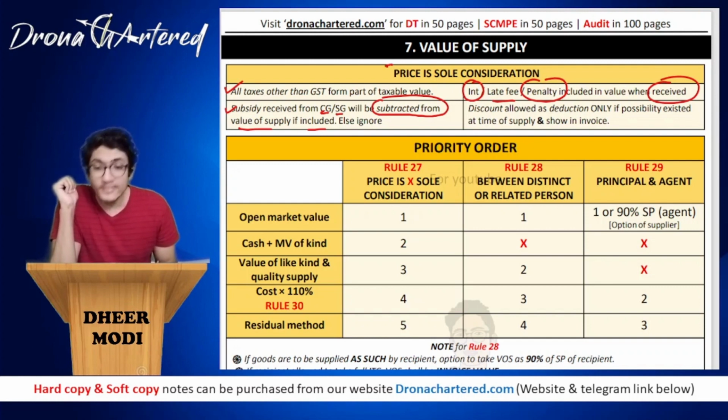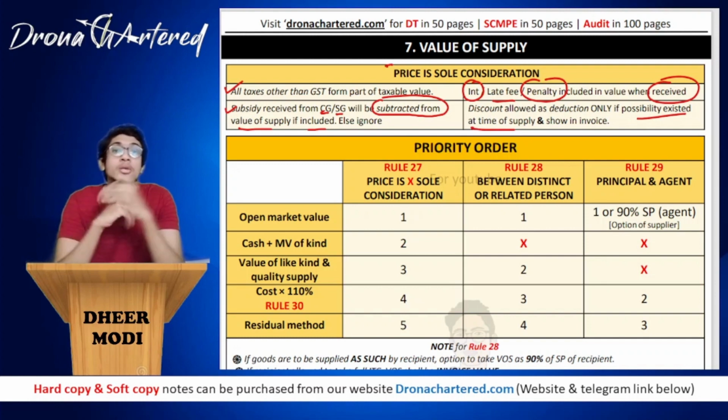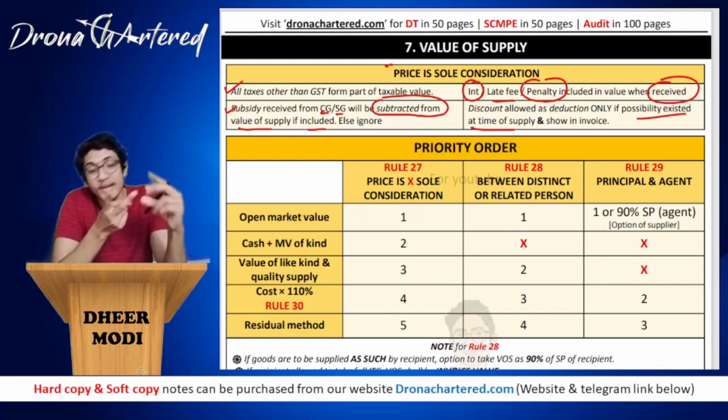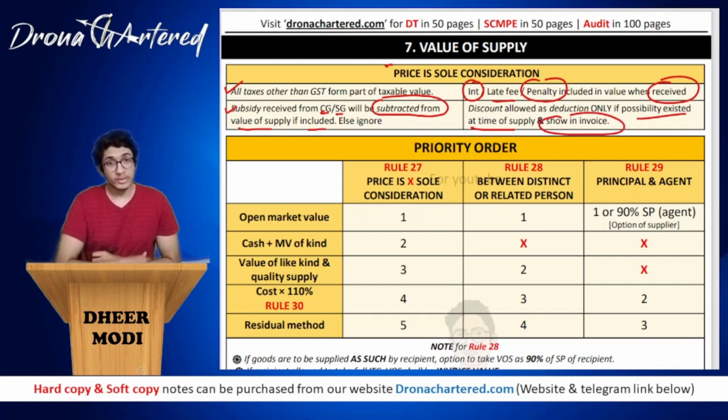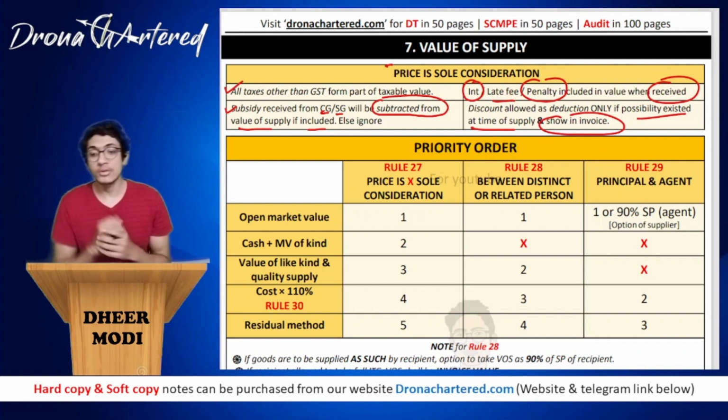Any discount allowed as deduction: if you have allowed any deduction to your customer, it will be allowed as deduction only and only if the possibility existed at the time of supply. That is, while you are making the supply, at that time you had given them an option, that there will be a discount if so and so, or whatever condition you had put, only if this was already specified. And second, if it was shown in the invoice separately. That is, this deduction you have shown in your invoice separately, only then will the discount deduction be allowed. Okay, so this was when price is your sole consideration.